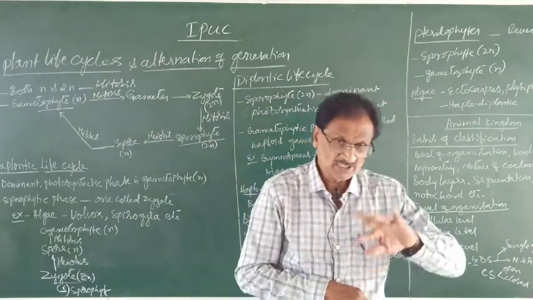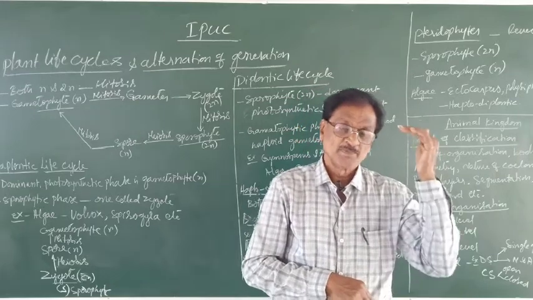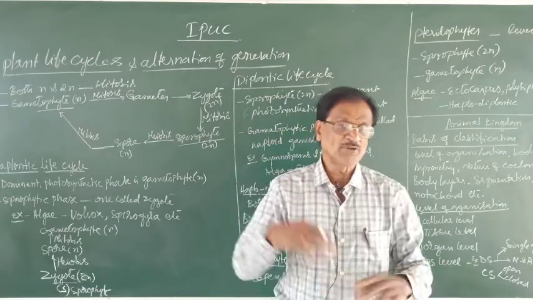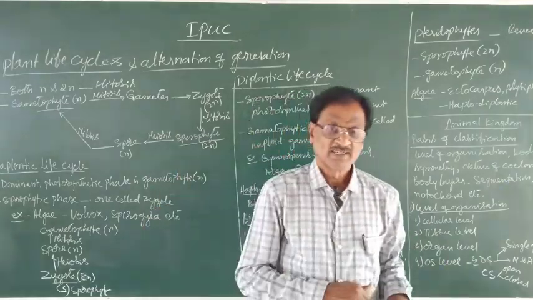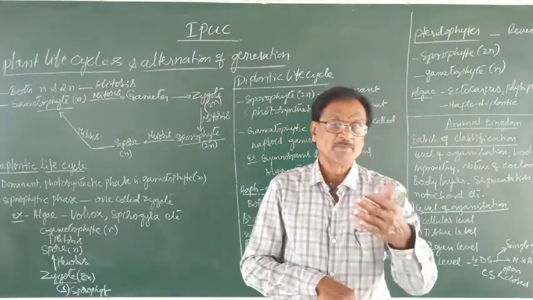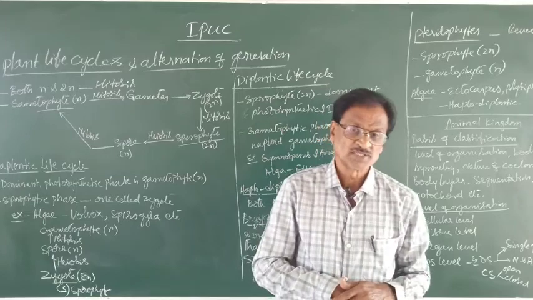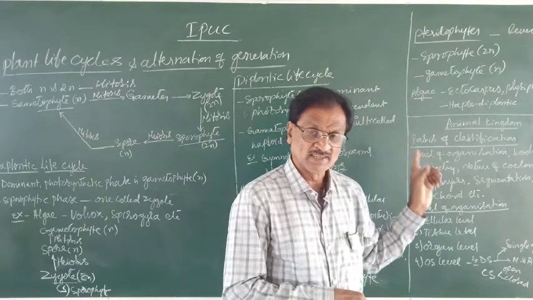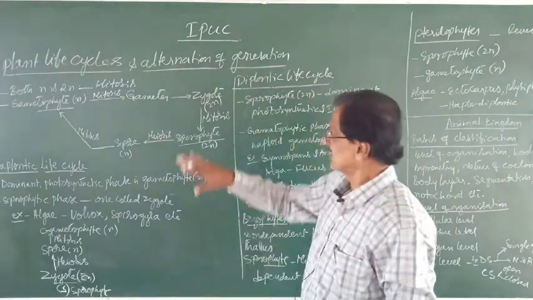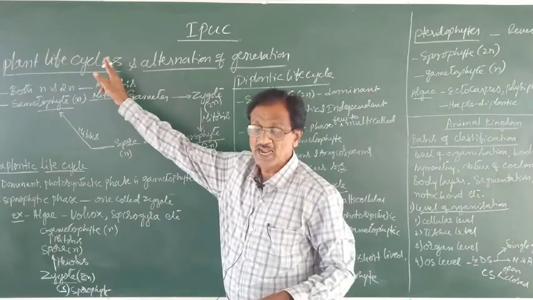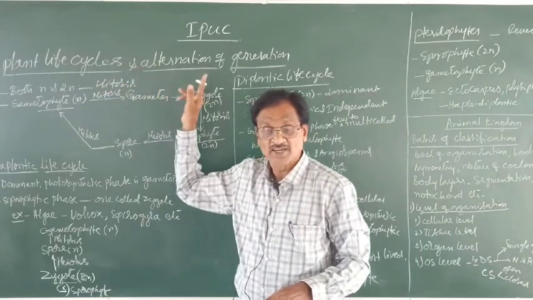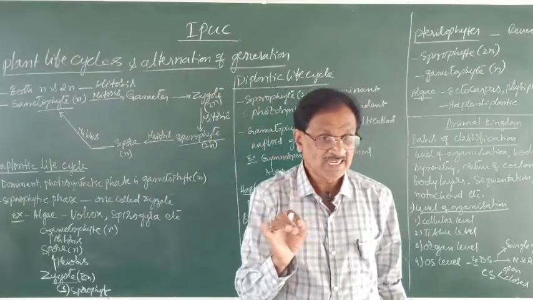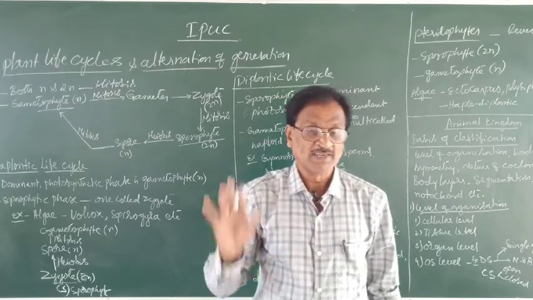If the sporophytic generation is dominant, then it is called diplontic. Haplontic you find in the algae. Diplontic you find in the gymnosperms and the angiosperms. Haplodiplontic you find in the bryophytes and the pteridophytes. So this is about the overall what? Plant life cycles and alternation of generation. With this, the plant kingdom or Plantae is completed.